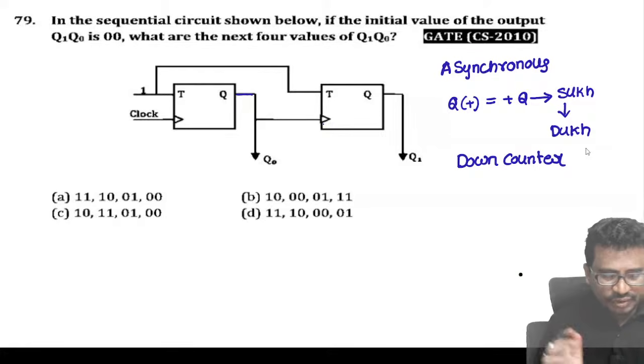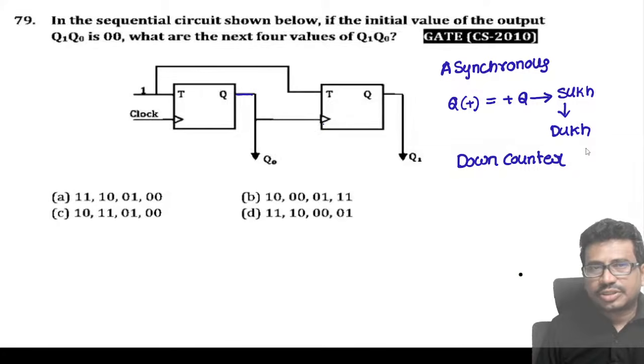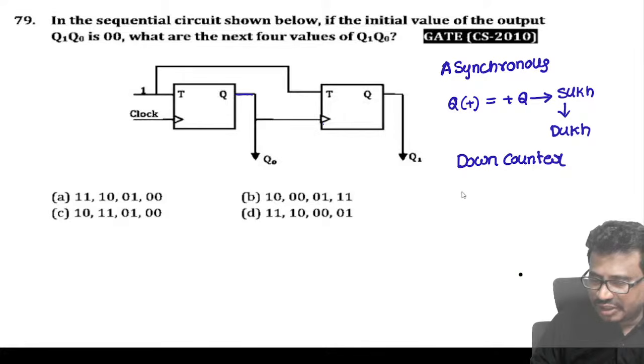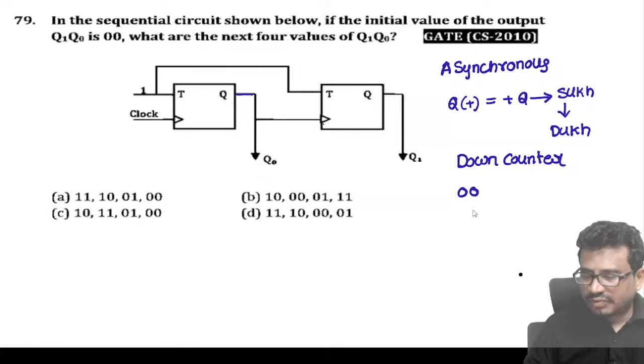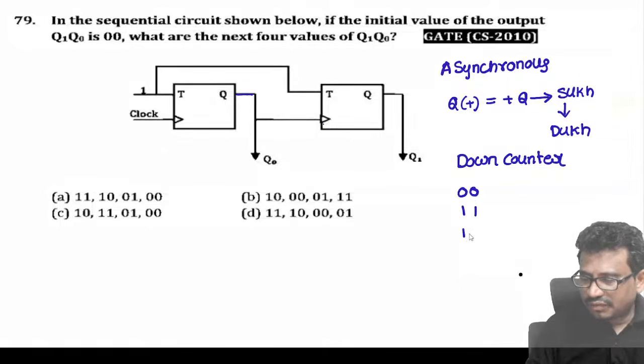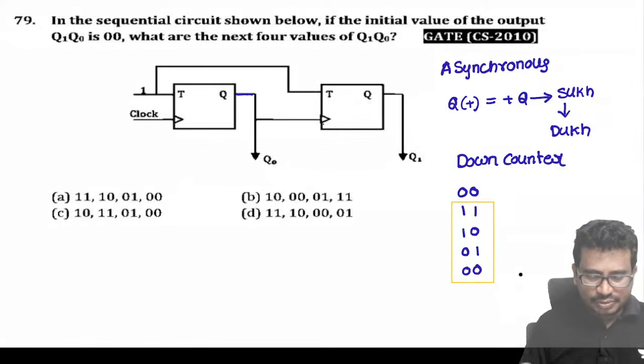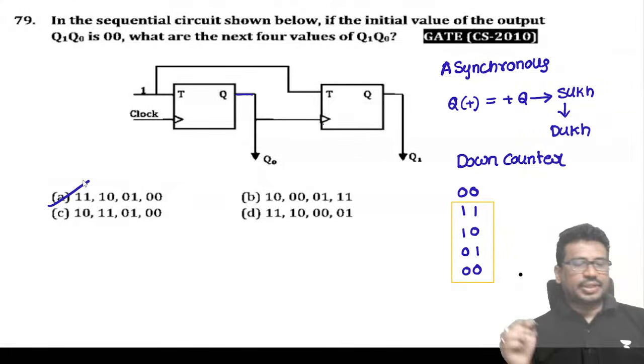If it is a down counter, now you tell me the sequence. The initial state is given as 0, 0. इसके बाद what will come here, 1, 1 will come, down, decrease. So thereafter 1, 0, thereafter 0, 1, thereafter 0, 0. These are the states that will come. कौन सा option you see? Option A.